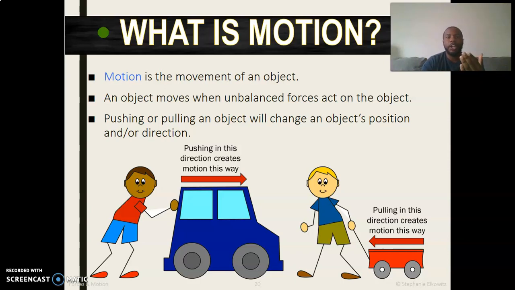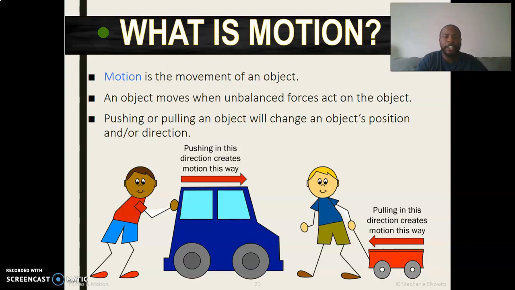An object moves when an unbalanced force acts upon that object. I was an unbalanced force that acted upon Miss Flint, and I pushed her out of the way. So motion can come from an unbalanced force that is either a push or a pull.